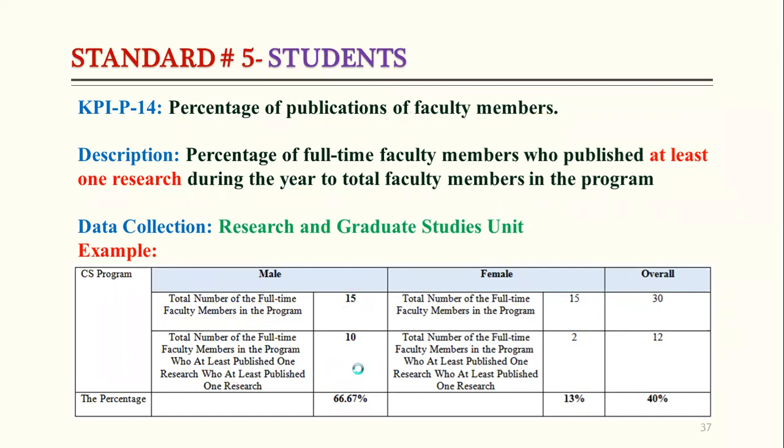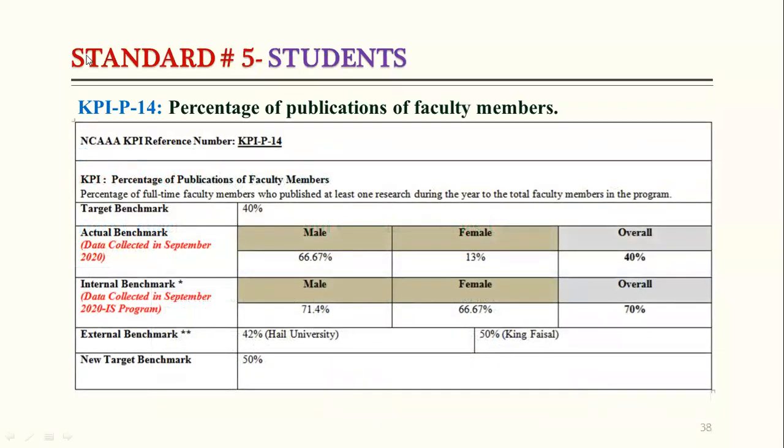If we go and see the result of last year, our target was that 40% of teaching staff should publish a minimum of one paper in an academic year. So we can see here that in male 66.67% achieved it, and in female only 13%. So again, whenever we are going to write the strengths, weaknesses, and priorities of improvement, we have to consider these points: how we can improve this publication rate. So overall, that is 40%.